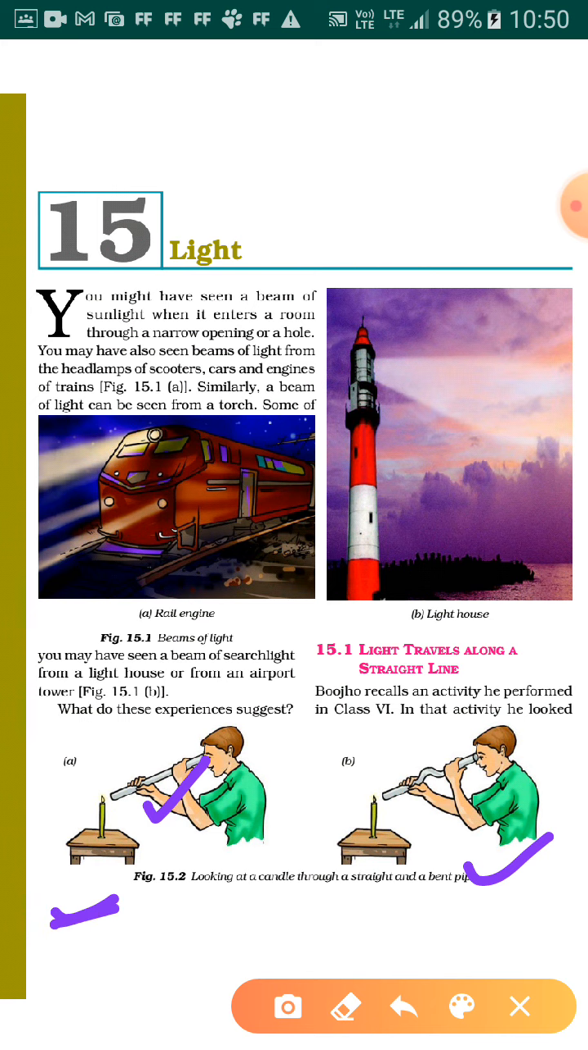In case 1, he will be able to see the candle, whereas in case 2, he will not be able to see the candle. This is because light travels in a straight line, and we are able to see things only when light falls on the object and gets reflected and comes back to our eyes. So this is how we are able to see objects. So this property is rectilinear propagation of light, or you can say light travels in a straight line.